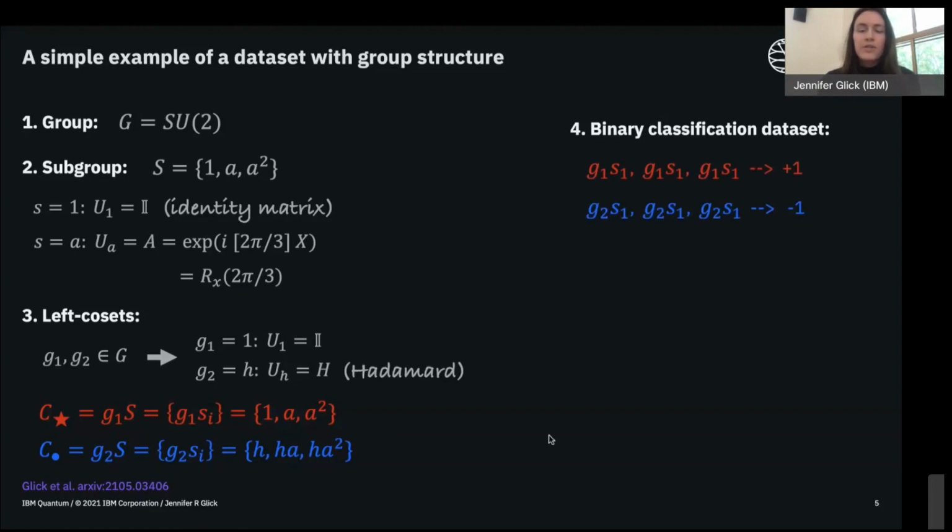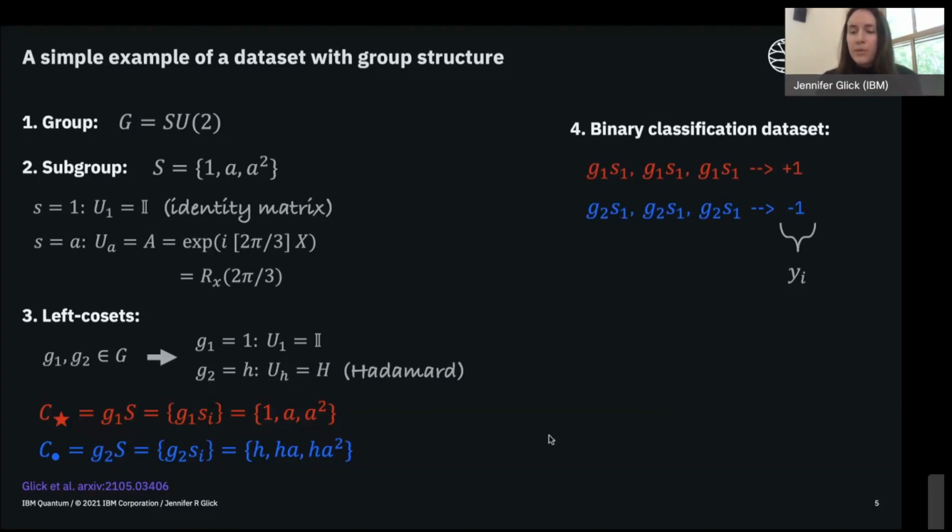So let's just enumerate the elements of these cosets. In red here are the 3 elements of our first coset C star, and we will say that these correspond to the class label +1. And then we have in blue the 3 elements of the coset C dot, and we will assign those the label -1.